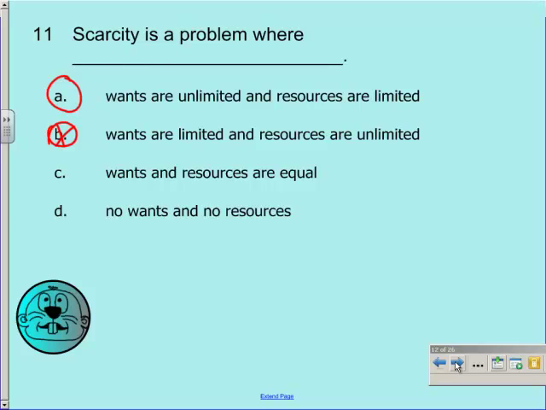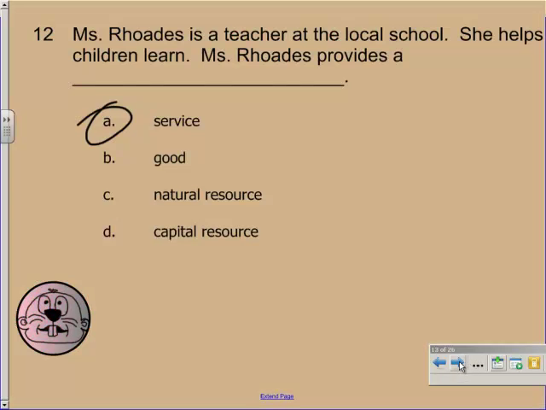Scarcity is a problem where wants are unlimited and resources are limited. This is where we talked about the Wii. The wants of people wanting to buy a Wii were unlimited when it first came out, but there weren't enough resources or enough Wiis for everybody to get them. So the Wiis became scarce, such as scarcity. So wants are unlimited and resources are limited.